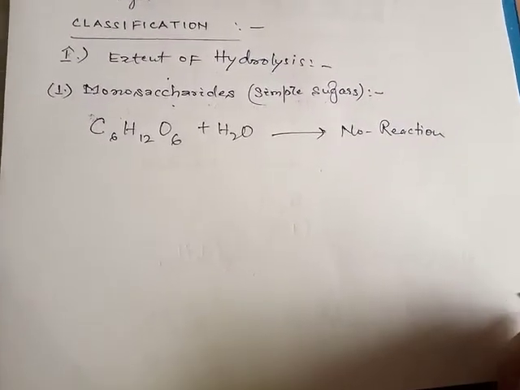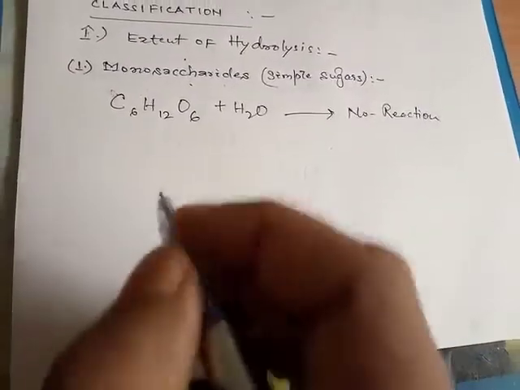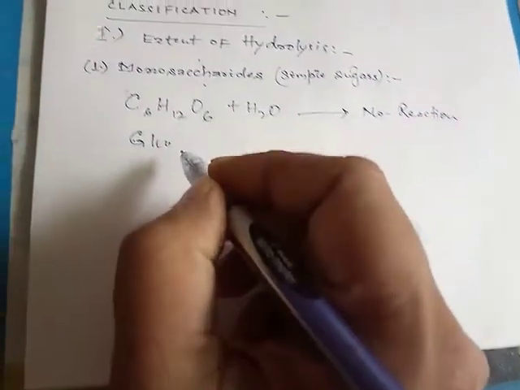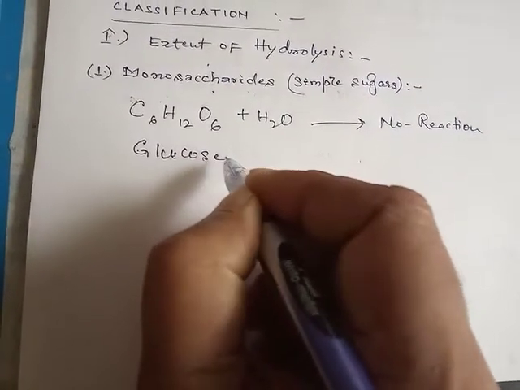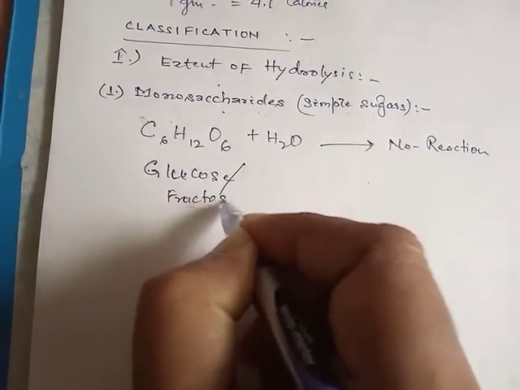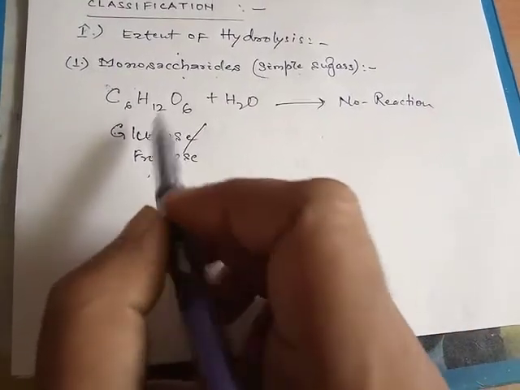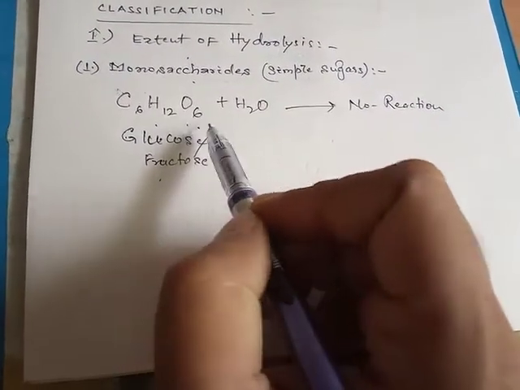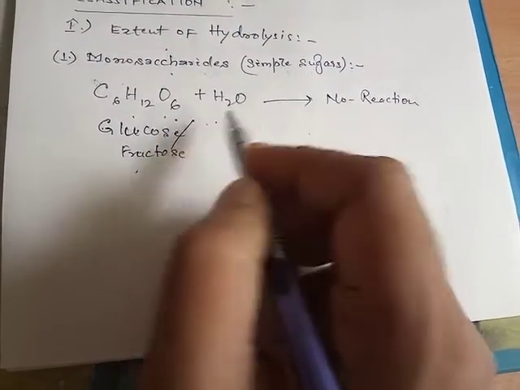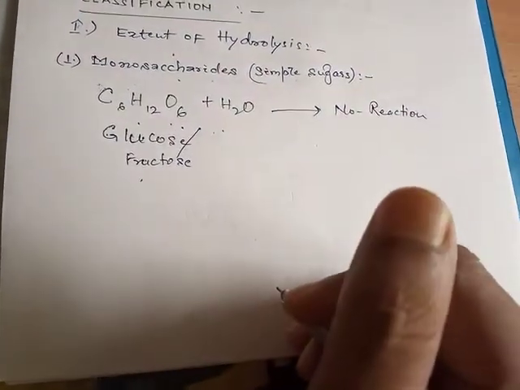whenever water is added to it. So this glucose or fructose, C6H12O6, by going through the process of hydrolysis, cannot be broken down into a simpler form.